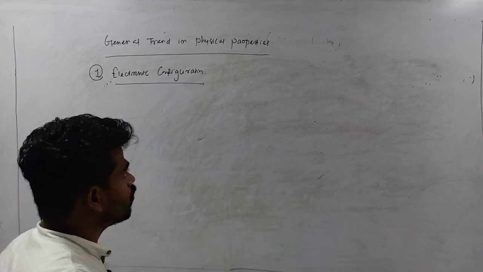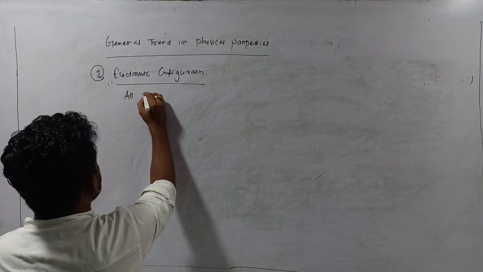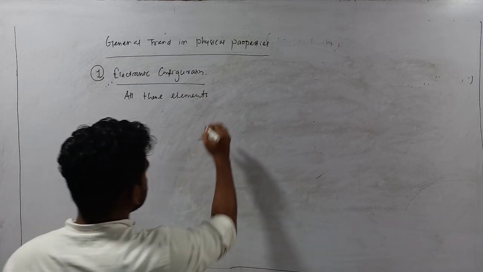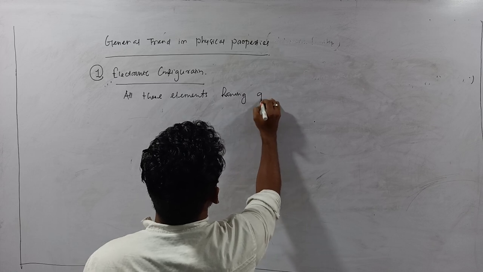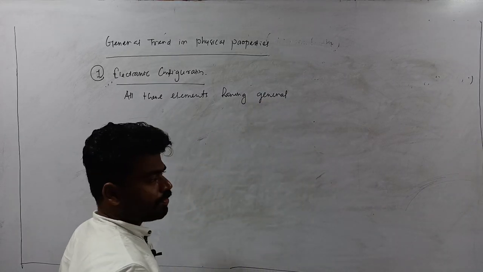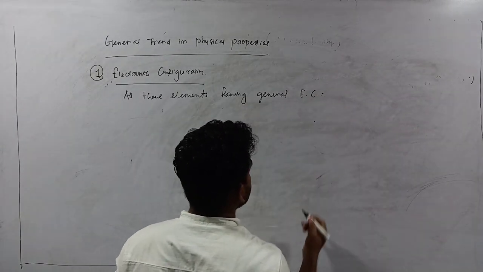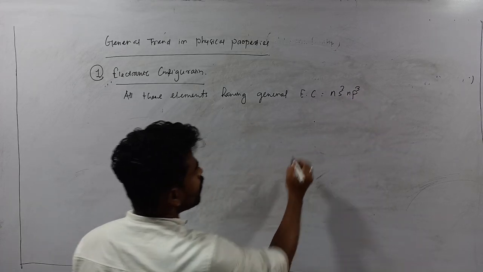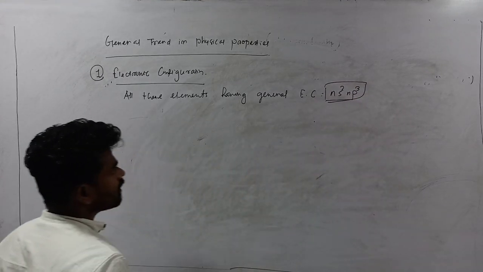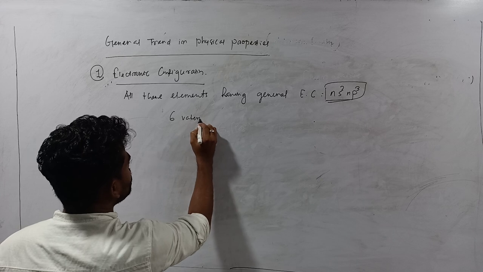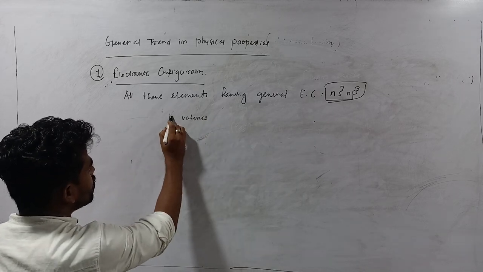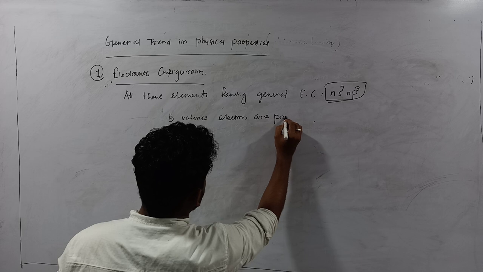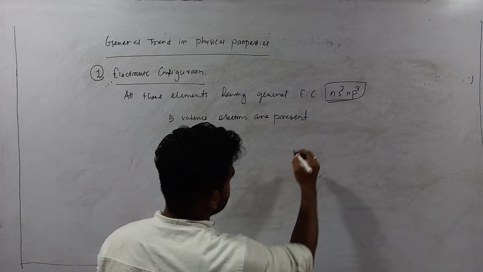All the elements in group 15 have the general electronic configuration ns2 np3, that means 5 valence electrons are present in their valence shell.